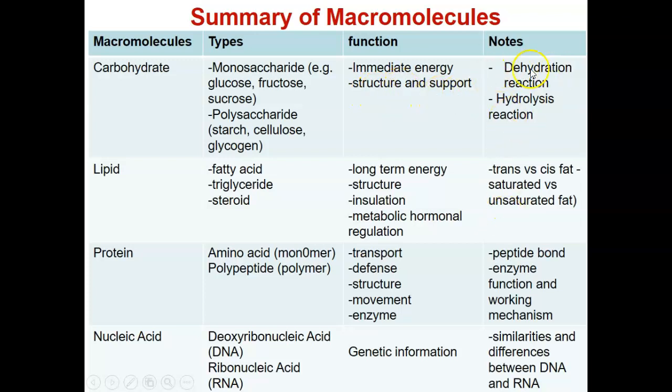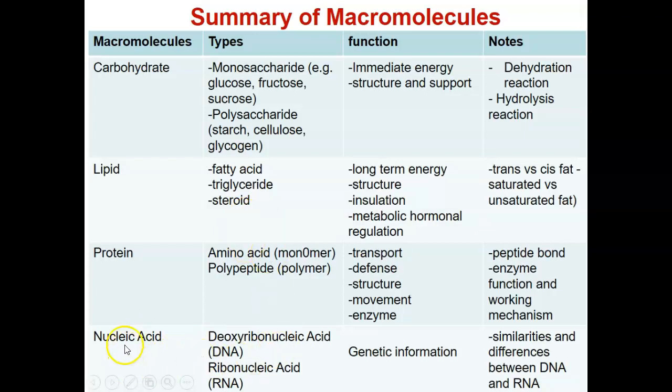There are some important notes I put here for you to review the concepts related to the macromolecules. For example, what is a dehydration reaction? What is a hydrolysis reaction? What are the purposes of those reactions? I also list lipid, protein, and you can use this table to study the function and the structure of the macromolecules.